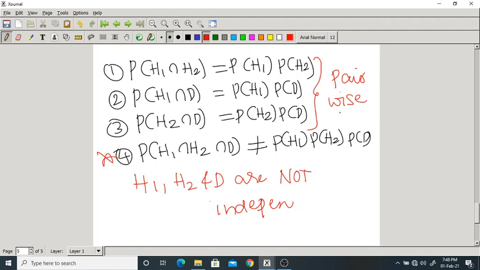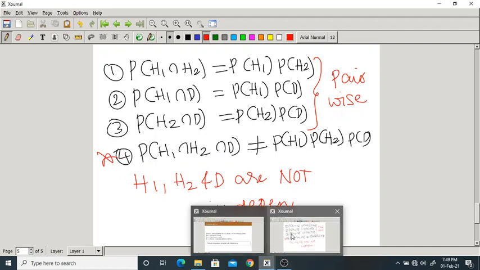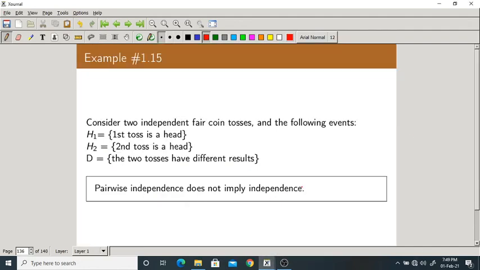What is pairwise? If you take 2 at a time, they are independent. But if you take 3 at a time, they are not independent. Finally, the conclusion is they are not independent. What I want to make clear is that pairwise independence does not imply independence. In the previous example, they are pairwise independent, but they are not independent as a whole.